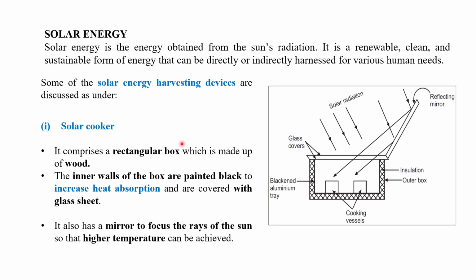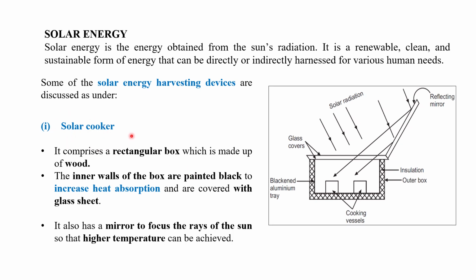So next in our energy resources is solar energy. Solar energy is the energy obtained from the sun's radiation. It is a renewable, clean, and sustainable form of energy that can be directly or indirectly harnessed in various ways. Some of the solar energy harvesting devices we are going to talk about now.